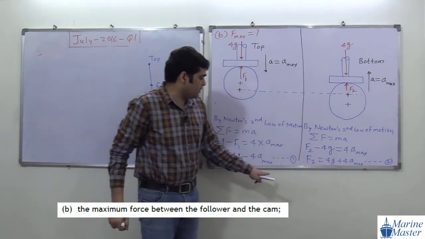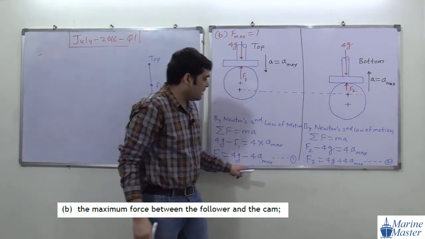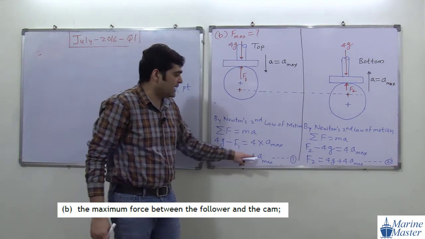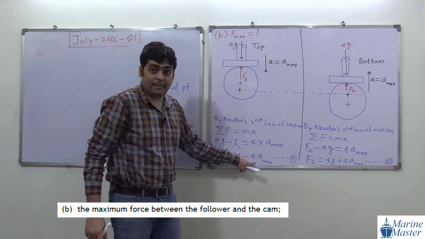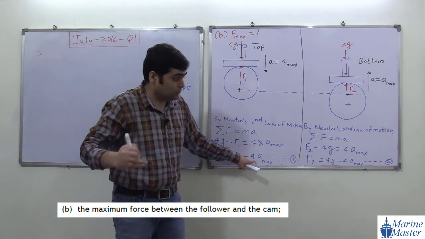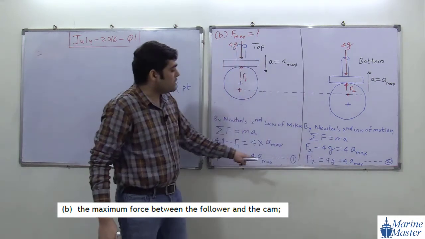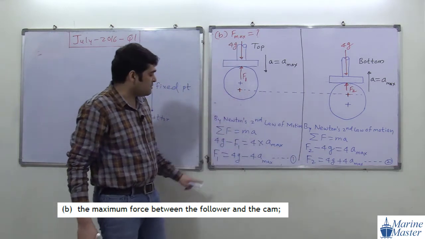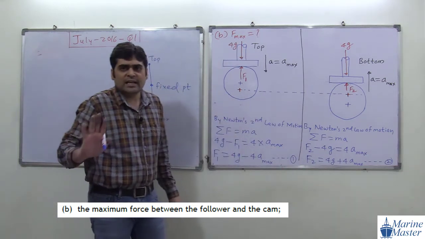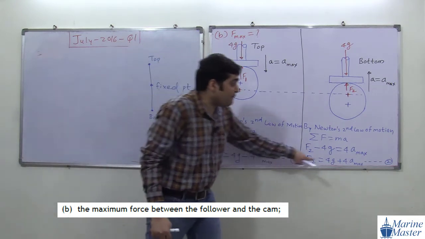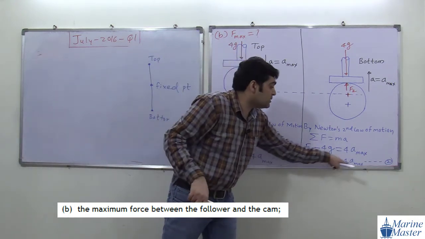Now compare these two equations. Here F1 means 4g minus 4a max. Minus means reducing the value. Here F2 means 4g plus 4a max. So out of these two equations, which value will be maximum, F1 or F2? Here only mathematical logic: minus means lesser value, and here plus 4a max.